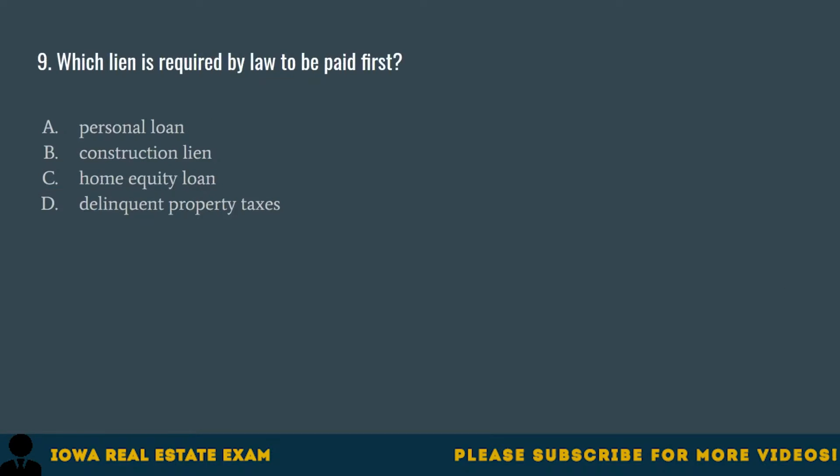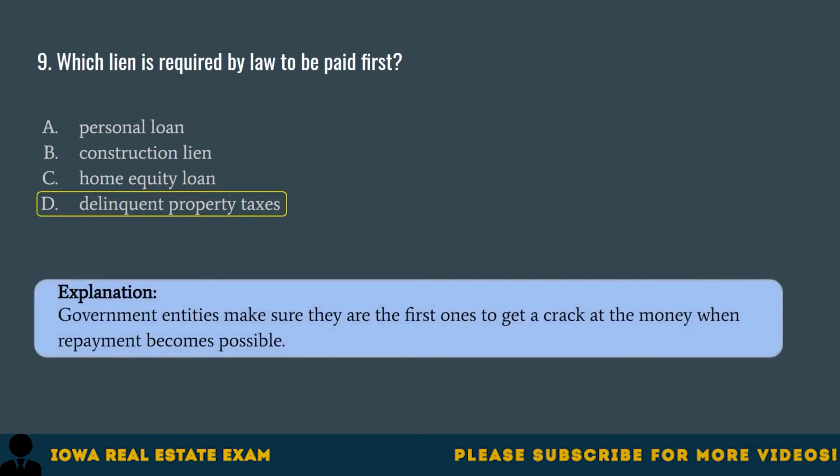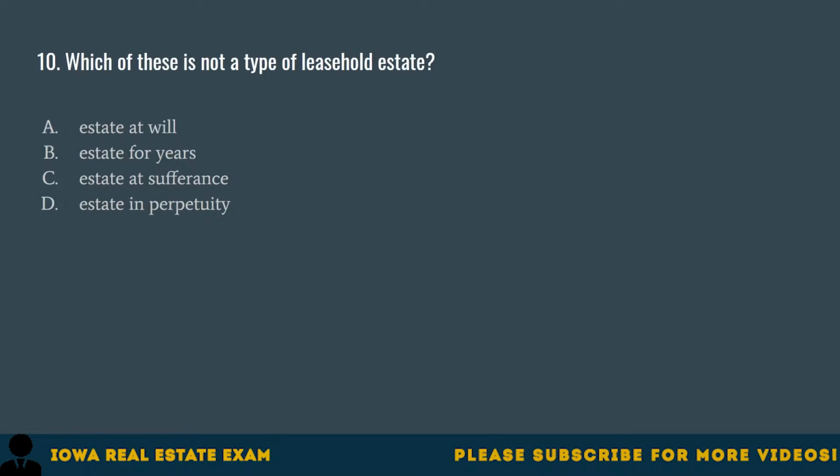Question 9. Which lien is required by law to be paid first? A. Personal loan. B. Construction lien. C. Home equity loan. D. Delinquent property taxes. The correct answer is D. Delinquent property taxes. Government entities make sure they are the first ones to get a crack at the money when repayment becomes possible.